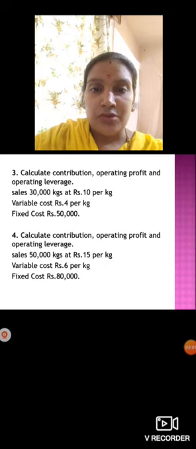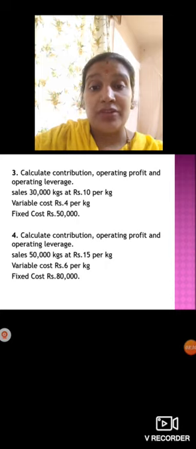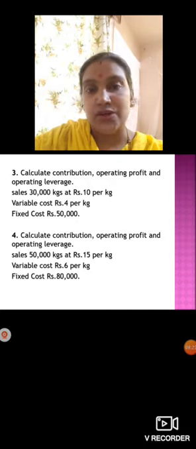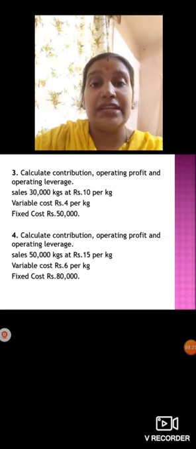And for the fourth problem also, calculate contribution, operating profit and operating leverage. 50,000 kgs you have, 15 per kg it is. So sales, 50,000 into 15 you have to calculate. Then variable cost 50,000 into 6 per kg. Then fixed cost 80,000 you have, which you have to less. Okay, then you have to calculate operating leverage here. Then let me know the answers of it.